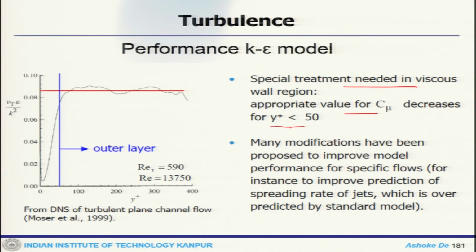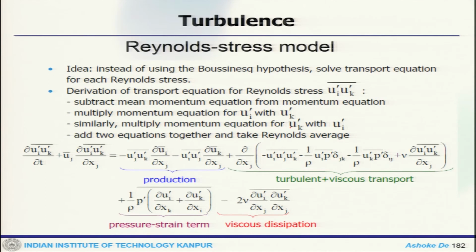Then after that, there is another set of models called Reynolds stress model, which is slightly more involved. Here the whole idea is that instead of using Boussinesq's hypothesis, we solve the transport equation for each Reynolds stress, which means we get 6 equations for the Reynolds stress terms.